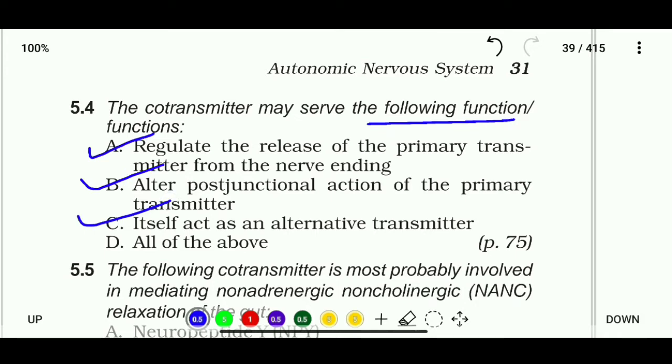It regulates the release of the primary transmitter from the nerve ending, also alters post-junctional action of the primary transmitter, and itself acts as an alternative transmitter. So D, all of the above, are the correct functions for the co-transmitter.